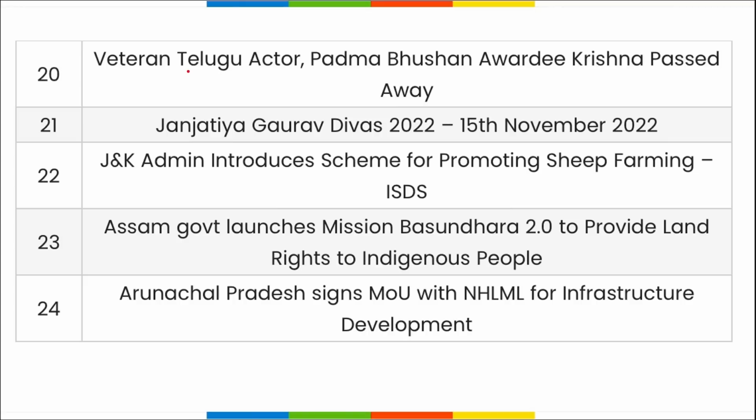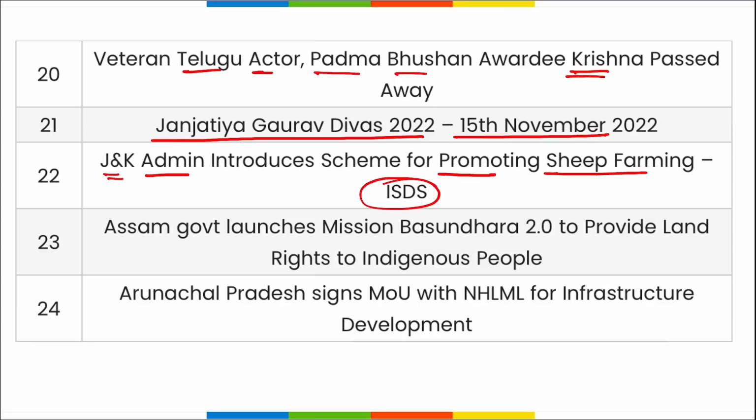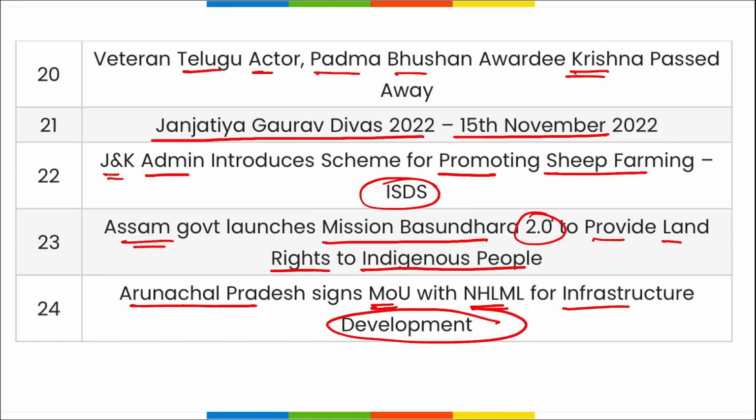Next, Telugu actor and Padma Bhushan awardee Krishna ji has recently passed away. Janjatiya Gaurav Divas was observed on 15th of November, and the Jammu and Kashmir administration has introduced a scheme for promoting sheep farming, that is ISDS. The Assam government has launched Mission Basundhara 2.0 to provide land rights to indigenous people. Arunachal Pradesh signed an MOU with NHLML for infrastructure development.